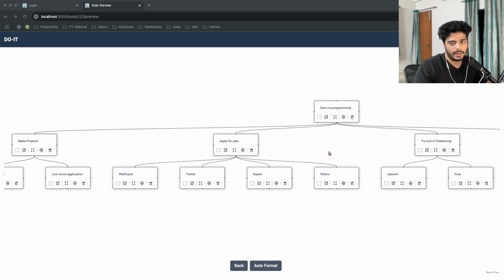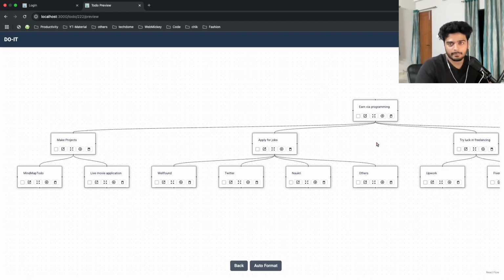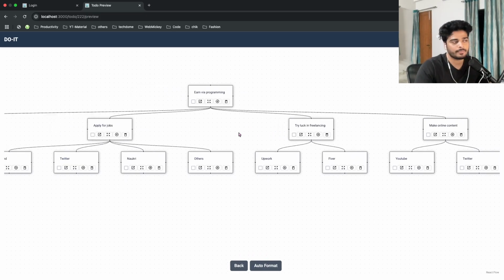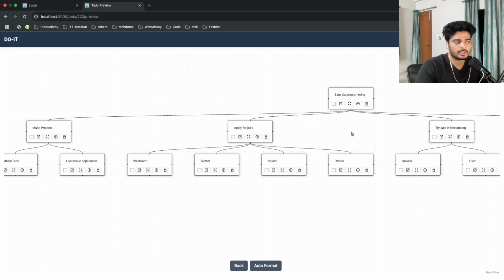That's why I thought that I want to build a to-do app which can have more sub to-dos, and those sub to-dos can have more sub to-dos, and so on till infinity. So that's why I wanted to build this app, and in the middle of it, I thought it would be better if I add a mind map to it. So even if currently it's looking like only a mind map, believe me, it's a mixture of both, a hybrid of both mind map and to-dos as well.